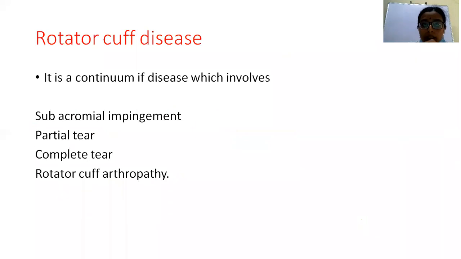So rotator cuff disease is a spectrum. It is not a single entity, it is a spectrum. First thing in the spectrum is subacromial impingement, followed by partial tear of the rotator cuff muscles, and then there will be complete tear of the rotator cuff muscles, and then rotator cuff arthropathy. All these 4 things constitute the rotator cuff disease. So this I am telling you for your better understanding of the pathology.